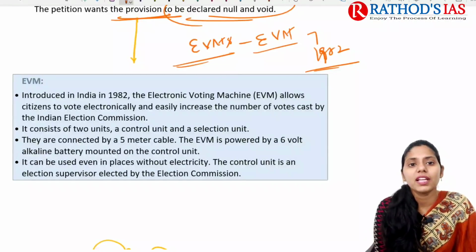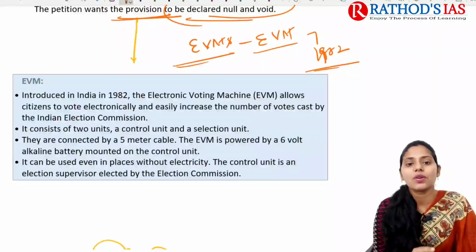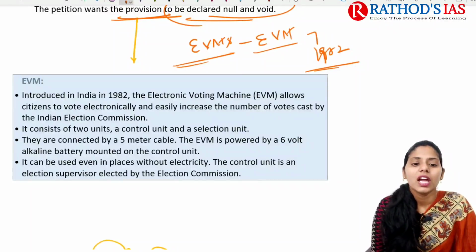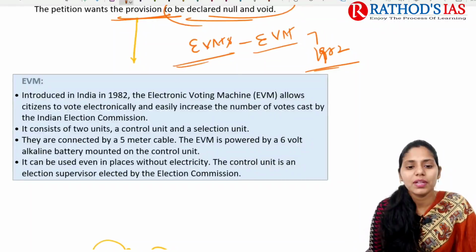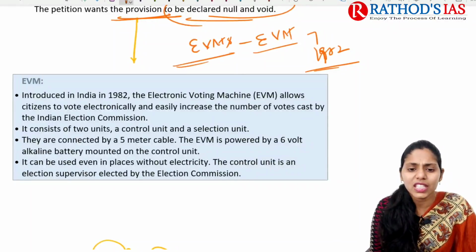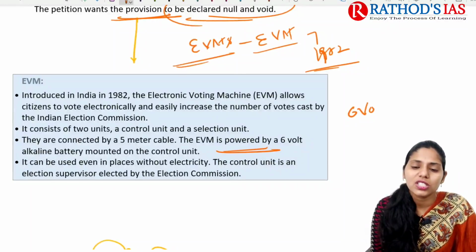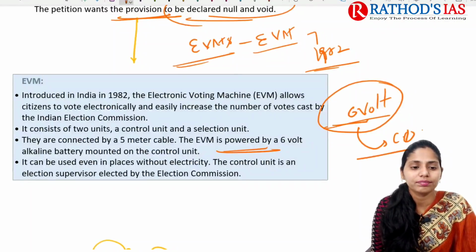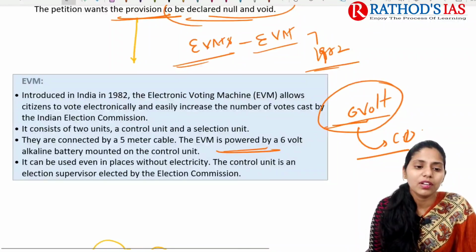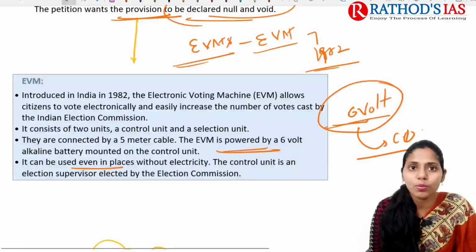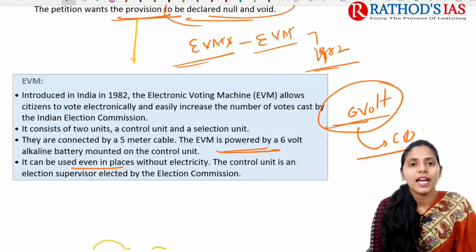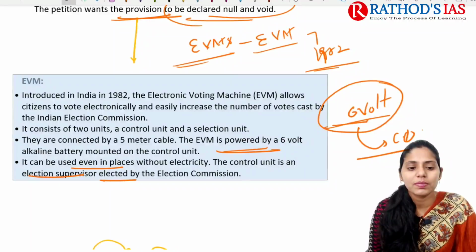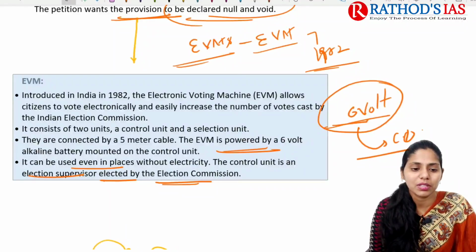This EVM consists of two units. The first one is the control unit, the second one is the selection unit, and these are connected by a 5-meter cable. These EVMs are powered by a 6-volt alkaline battery, which is connected to the control unit. It can even be used in places where there are no proper electricity connections. And the control unit is handled by an election supervisor appointed by the election commissioner.